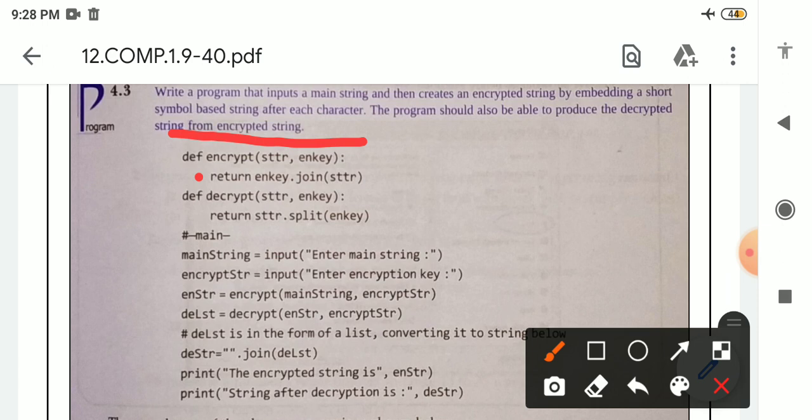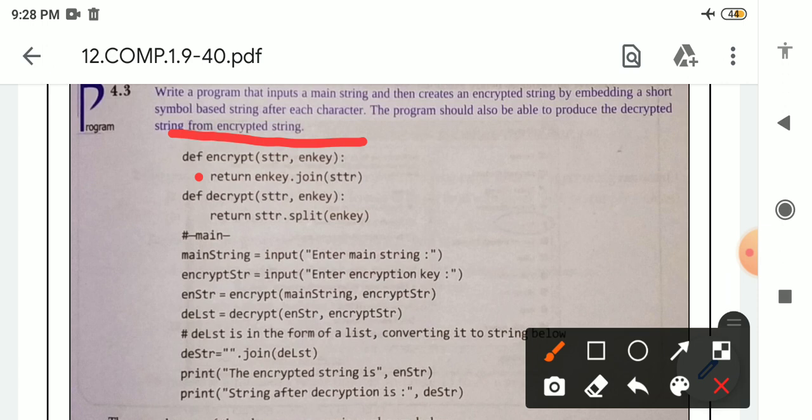Str is actually a value containing the original string. After that n key is a variable which contains the symbol which will be attached or joined with the string.